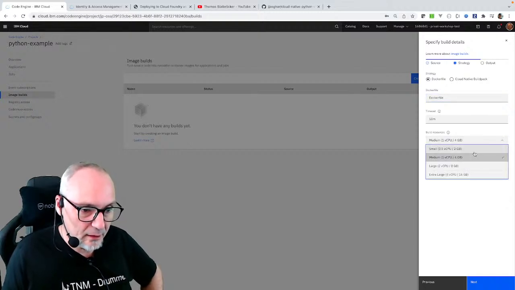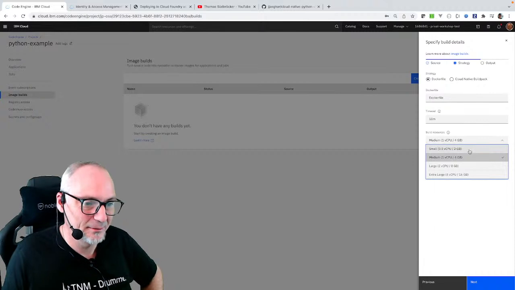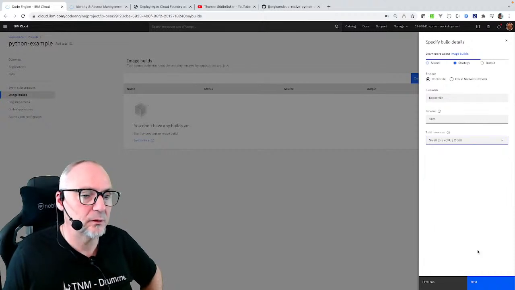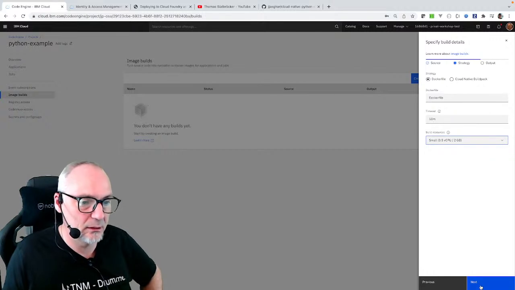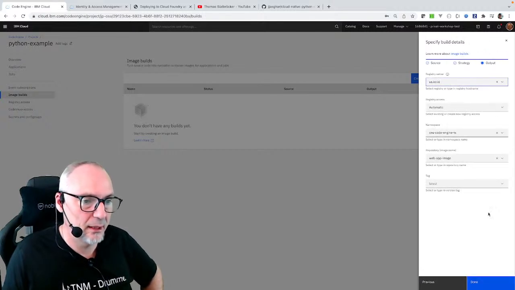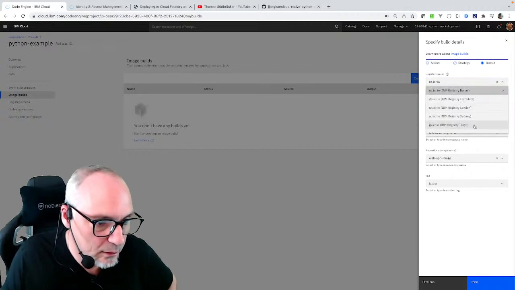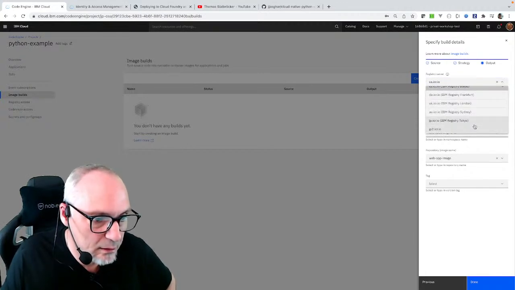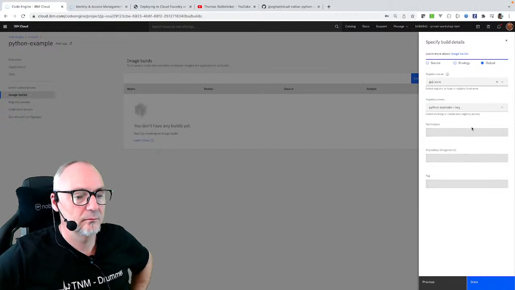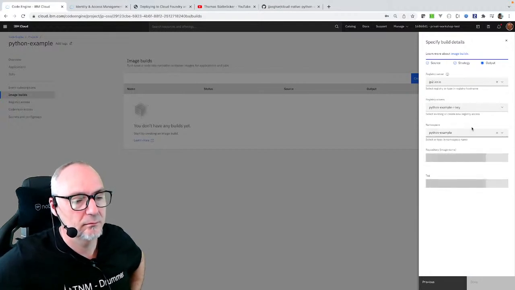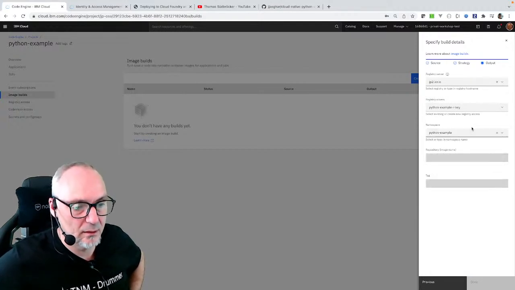I reduced the size a little bit to a small one, and the timeout is 10 minutes. Now, the registry I want to use is the Osaka one, the second one, and you can see the namespace is here.